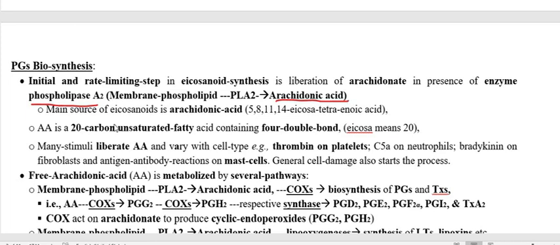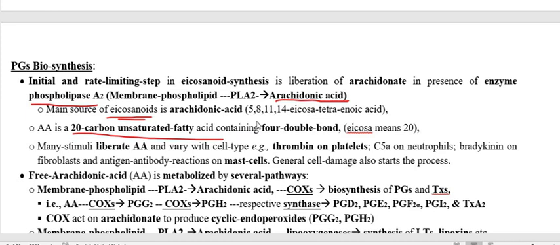And why are we calling it arachidonic acid? Because what is arachidonic acid? Arachidonic acid is an icosanoid. So what is the meaning of icosanoid? It is a 20 carbon unsaturated fatty acid.